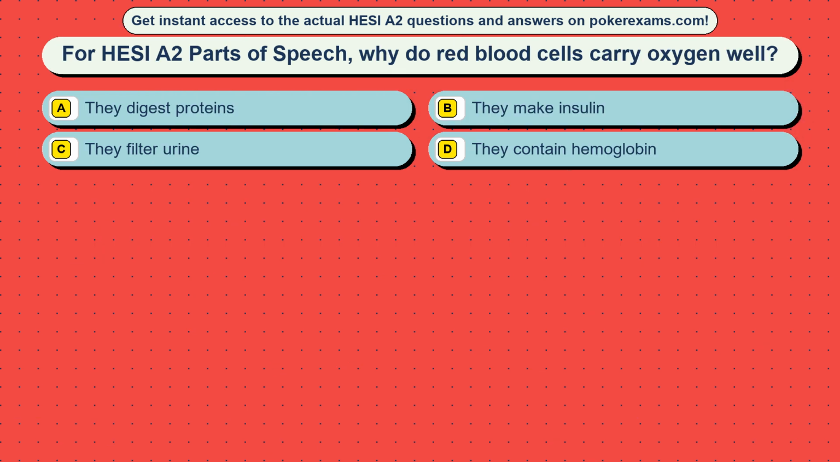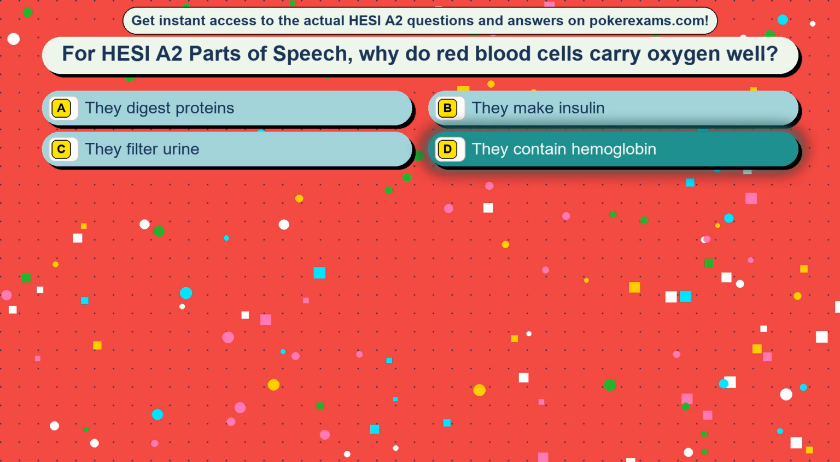Question 2. For HESI A2 parts of speech, why do red blood cells carry oxygen well? Option A, they digest proteins. Option B, they make insulin. Option C, they filter urine. Option D, they contain hemoglobin. The correct answer is option D, they contain hemoglobin.